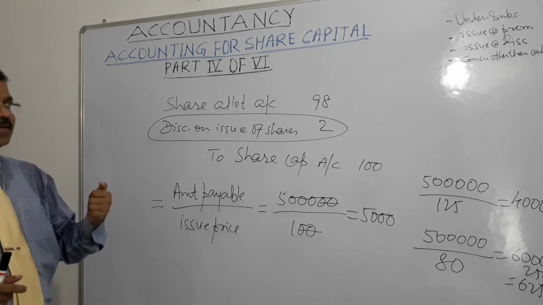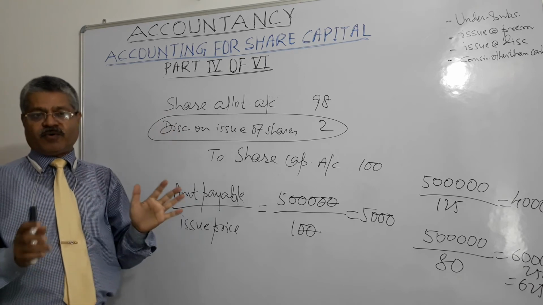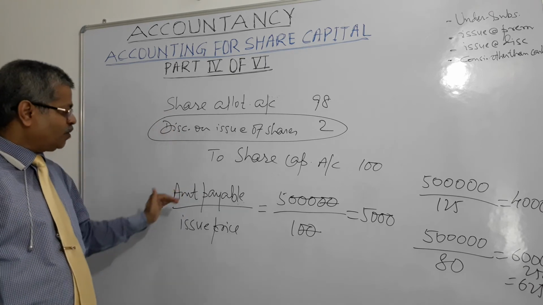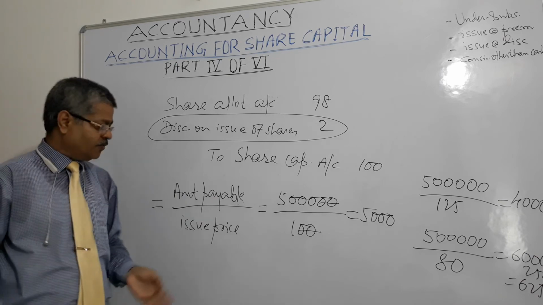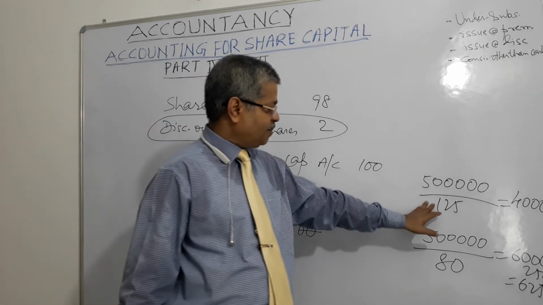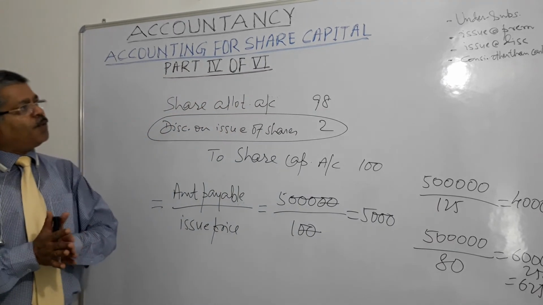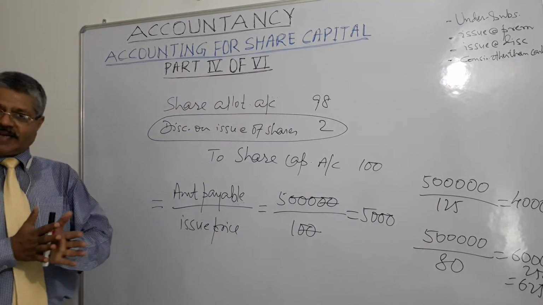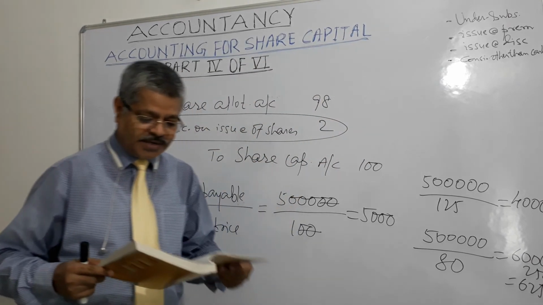So in the case of issue of shares for consideration other than cash, the formula is very simple. Amount payable by the company divided by issue price of the share, right? Whether it is 100 or at premium or at par, right? So I hope you found it easy to understand. And two things we could discuss. We could take 2 minutes.